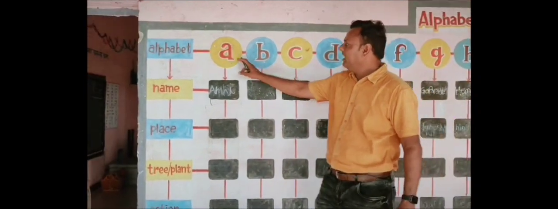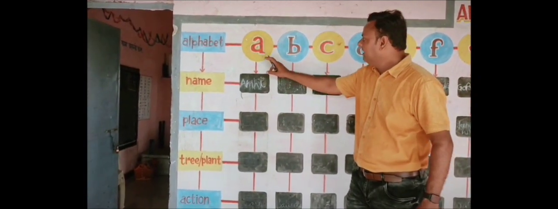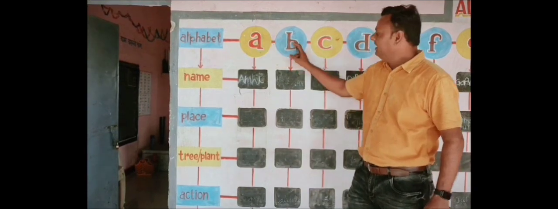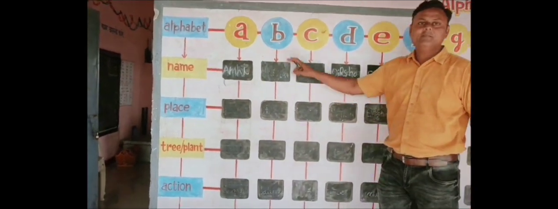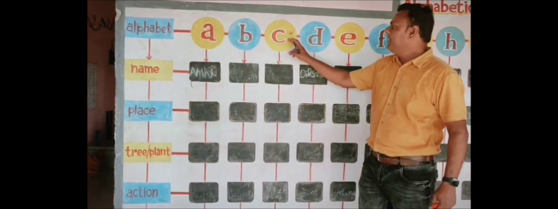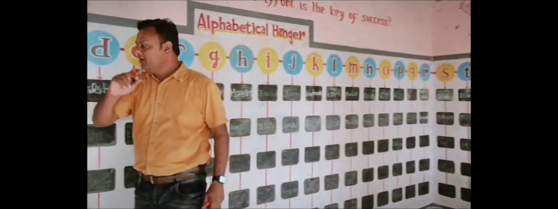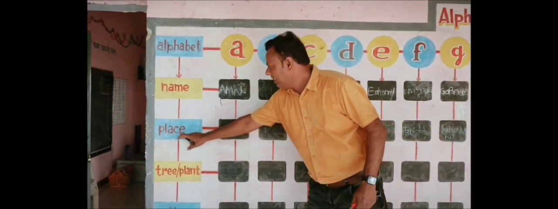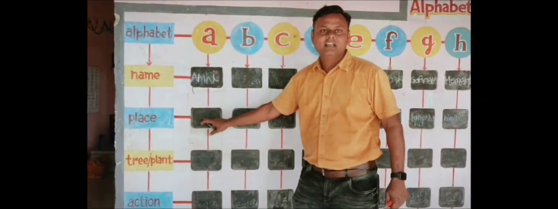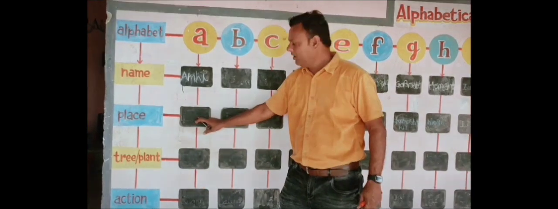For example, here they are going to write a name starting from A. Here they have to write a name starting from B. The name begins from C. Likewise up to Z. The same applies to the names of places, which he or she has to write over here.